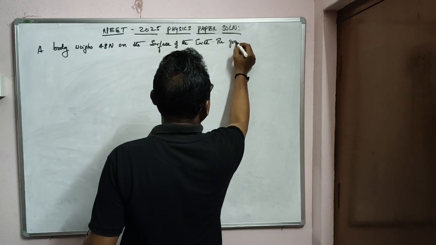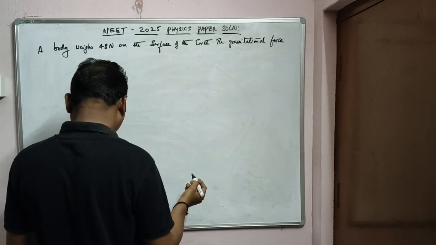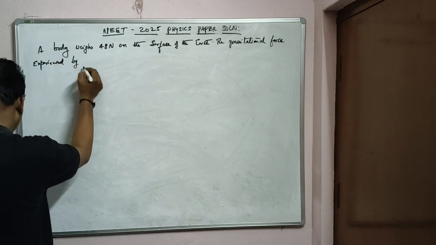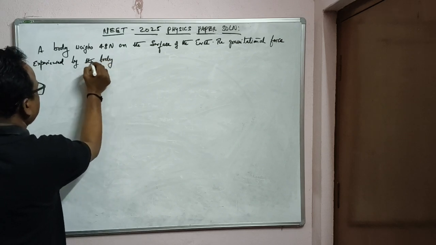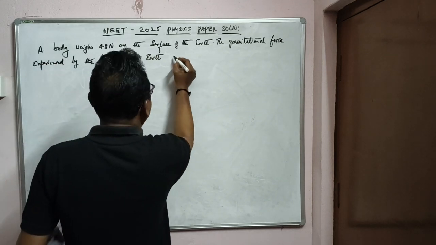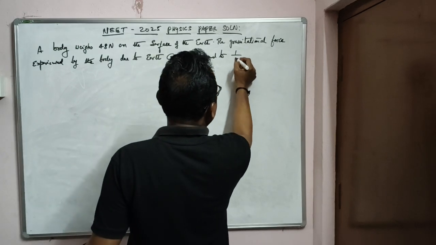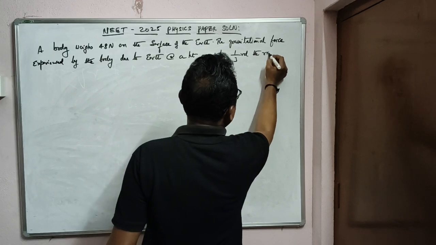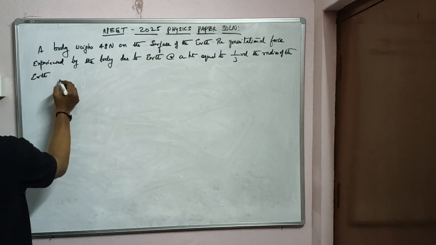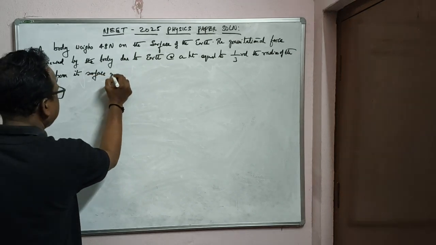The gravitational force experienced by the body due to earth at a height equal to one third the radius of the earth from its surface is dash.